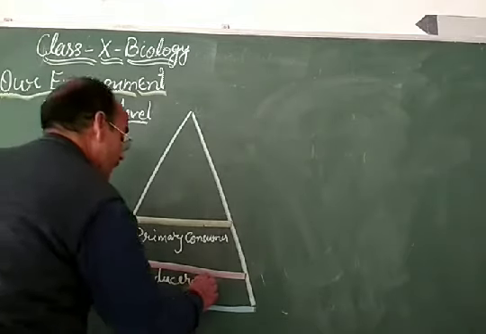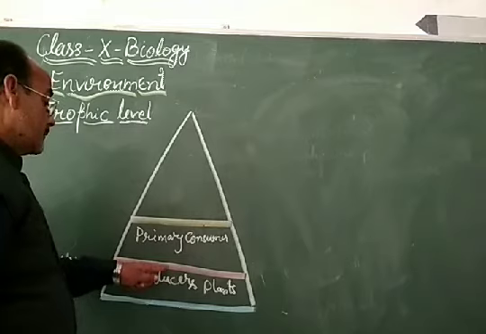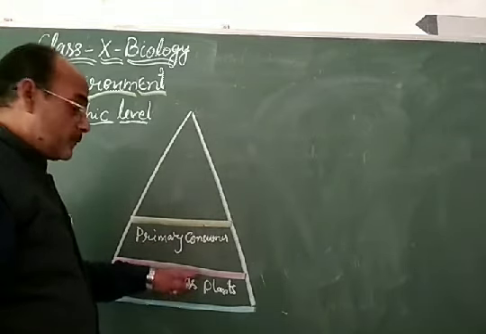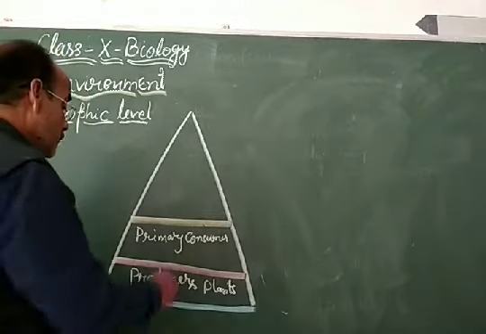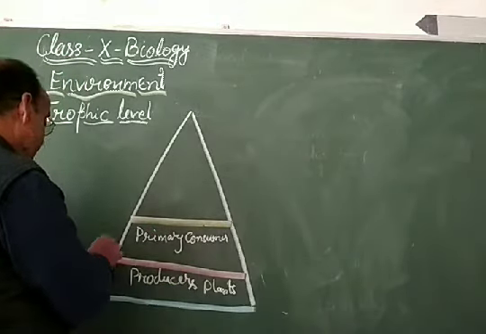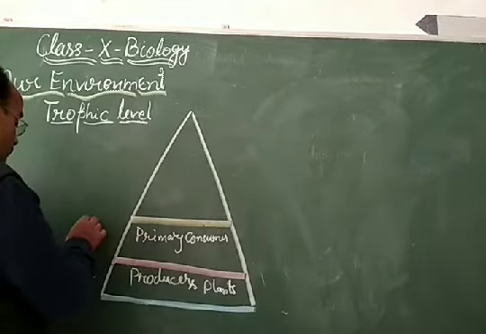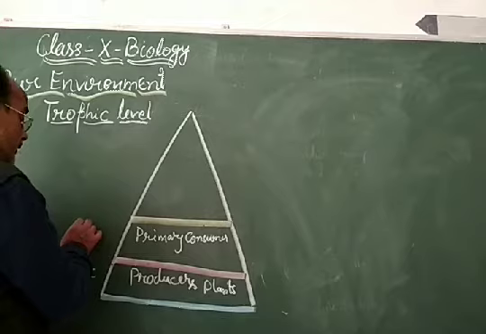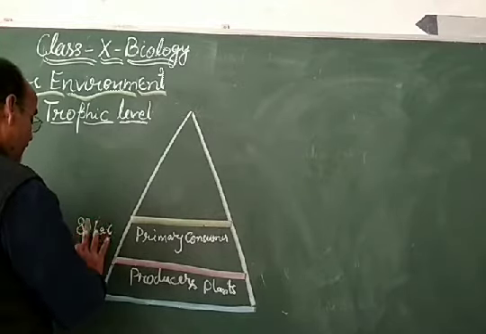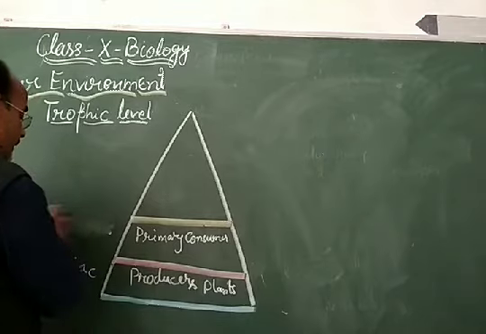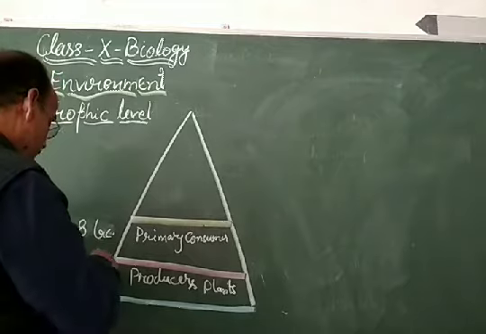These producers are plants, and the primary consumers depend upon the plants because they are herbivores, whether they are insects or grazing animals. So they will be called the primary consumer, and their population will decrease. Suppose it is 8 lakh.